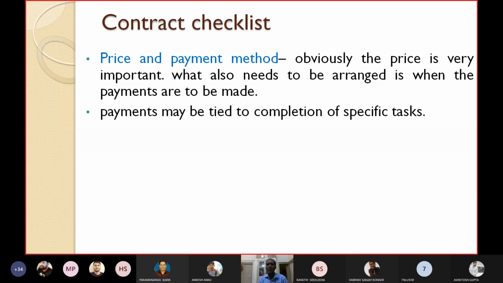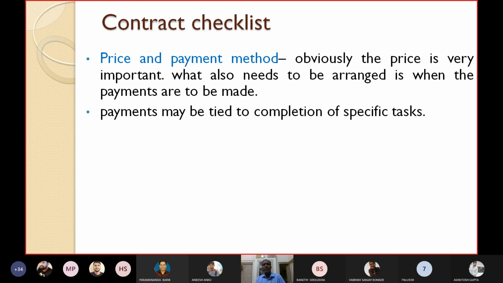The payment may be made after you receive the goods and services, or 100% advance before receiving the product, or 80-20: 80% on receiving and 20% on testing, or advance or quarterly advance like this. You have to mention the mode of payment for your product, the method in which you should pay money to the firm, in the contract checklist.